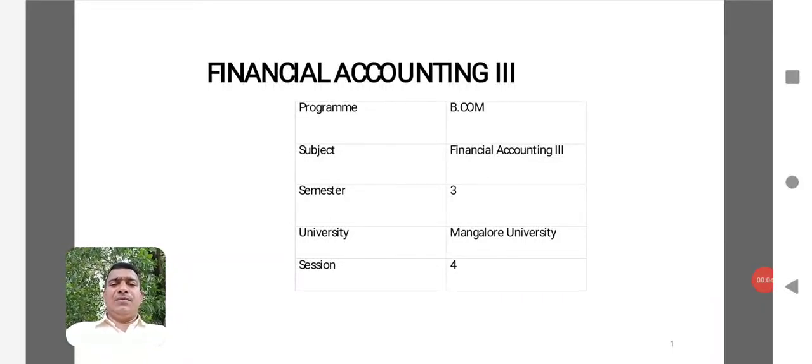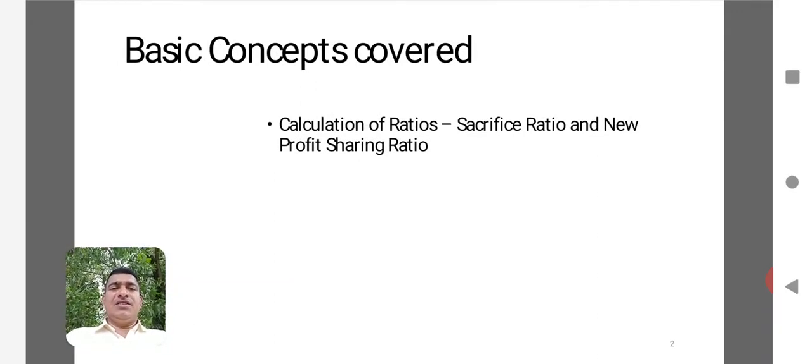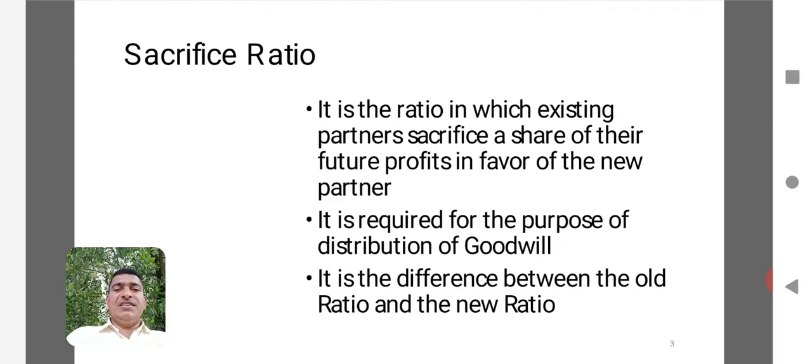Let us discuss session 4 of Unit 1 of Financial Accounting 3 of Mangalore University. In this session, we are going to discuss the calculation of ratios, the method of calculating the sacrifice ratio and new profit sharing ratio. When we are discussing the important stages in the accounting treatment of admission of a partner, we have already mentioned two ratios, that is sacrifice ratio and new profit sharing ratio. Here we are going to discuss in detail the meaning and the calculation of sacrifice ratio and meaning and calculation of the new profit sharing ratio.